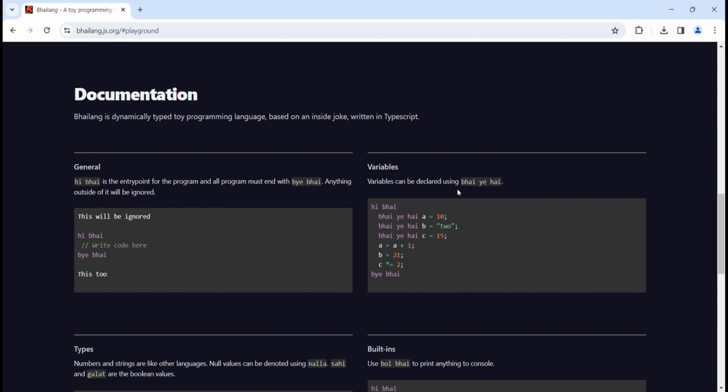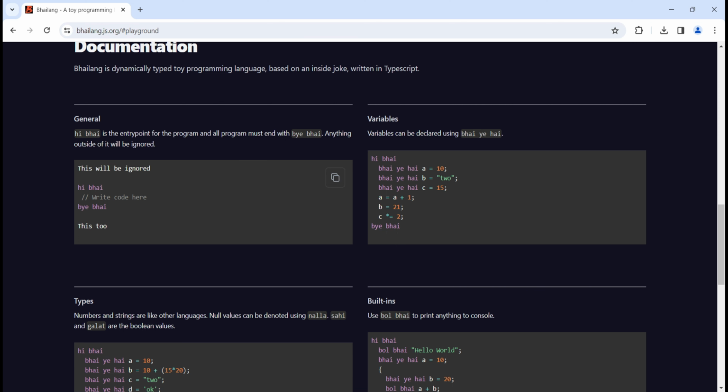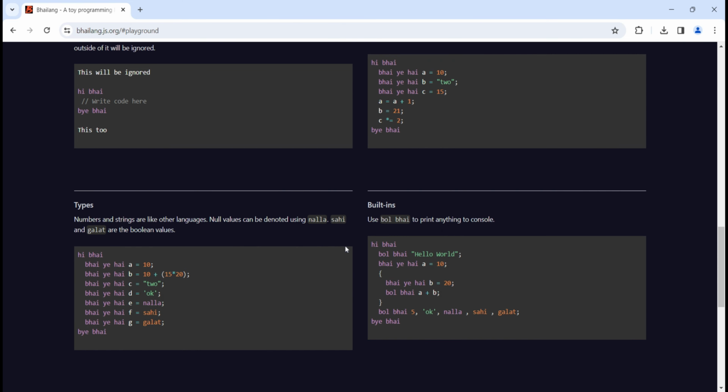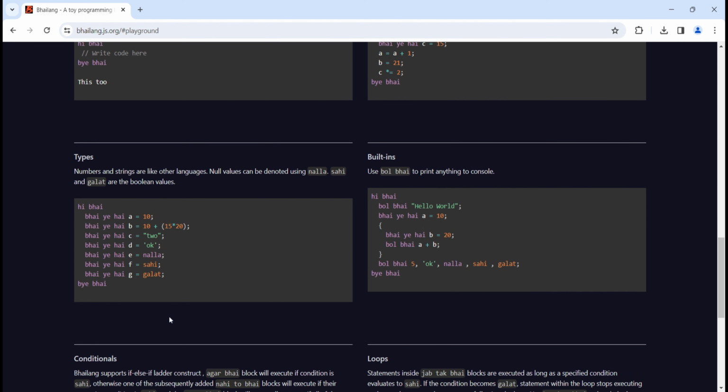And then variables can be declared by bhai ye hai. Yes, variables can be declared like bhai ye hai a equals 10, something like that. And as in other languages, comments are written with a double backslash. And yeah, types. So you can write different types of variables, right? Bhai hai a equals to 10, bhai b equals to this. So it will detect the type of the variable, just like JavaScript, I guess, var, right?